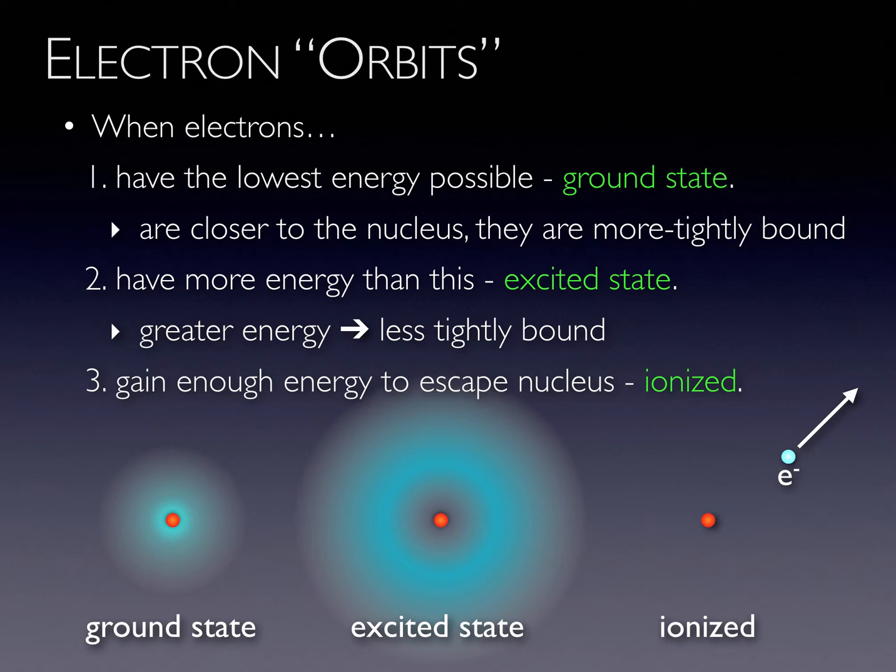When in the ground state, electrons tend to be closer to the nucleus. The nucleus is positively charged and electrons are negatively charged. The closer opposite charges are, the greater the electrical attraction and the more tightly bound the electrons are to the nucleus. If electrons have more energy than the ground state, the atom is in an excited state. If an electron breaks free, then the atom has been ionized.